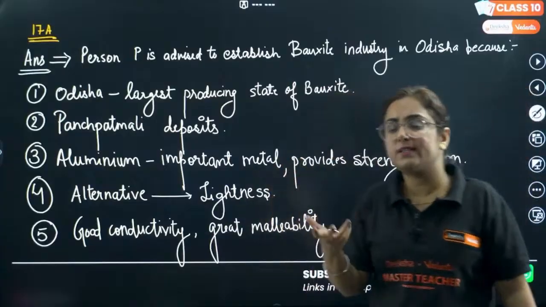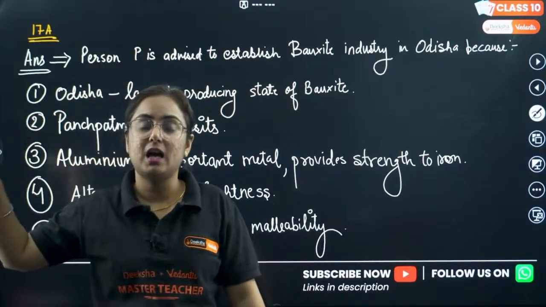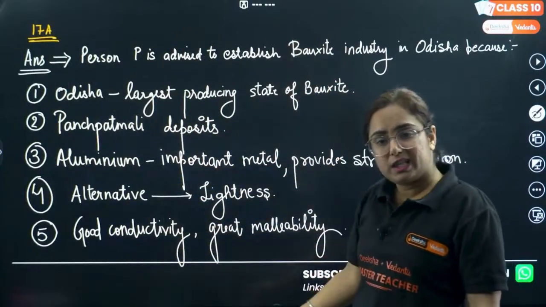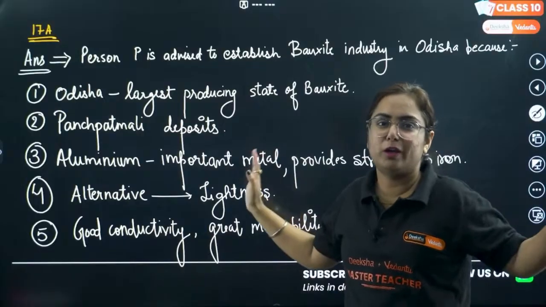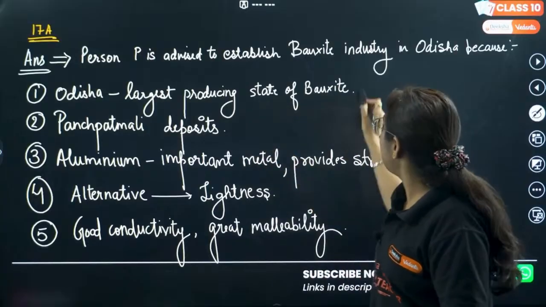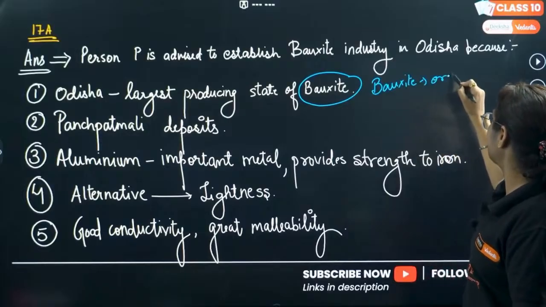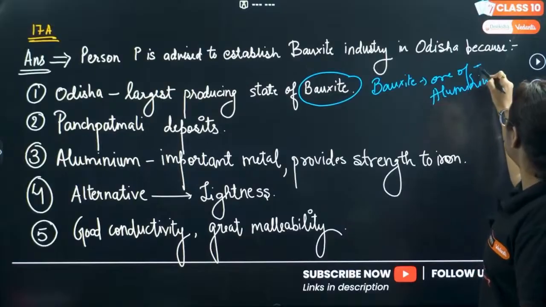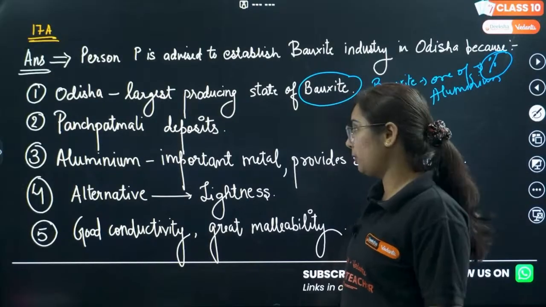Person P is advised to establish a bauxite industry in Odisha. Why? 5 reasons are listed here. I have just used the keywords. You will write this in detail because you want to get 5 marks. I am not going to get 5 marks, I am giving you marks. Yes, Odisha is the largest producer of bauxite, and we know that bauxite is basically the ore of aluminium. The majority is present over there. From the book, see the percentage of how much is present there, and write very accurate facts.